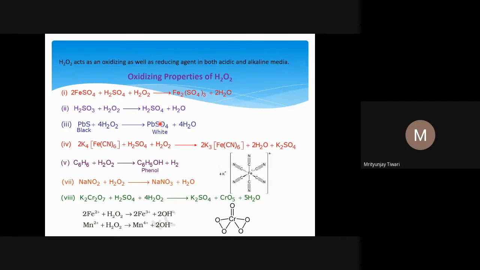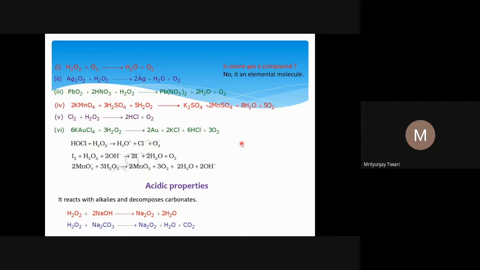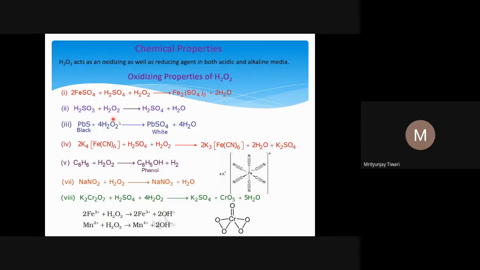Sorry, there is some mistake. Sorry, no, this is not here. So anyway, that we'll see somewhere else, that example. So in this case, what we see is the sulfur which is oxidized. I'm very sorry, I forgot to see this. I could not see this structure.